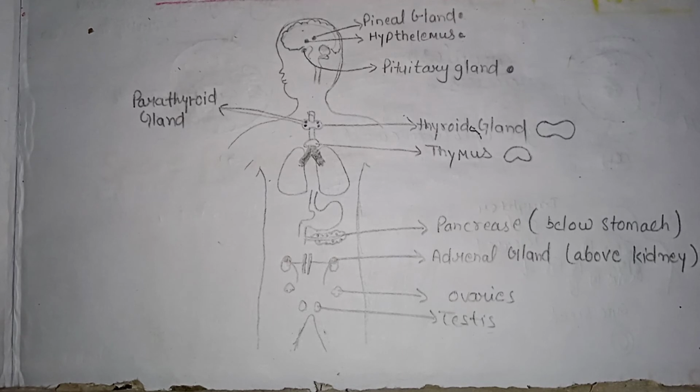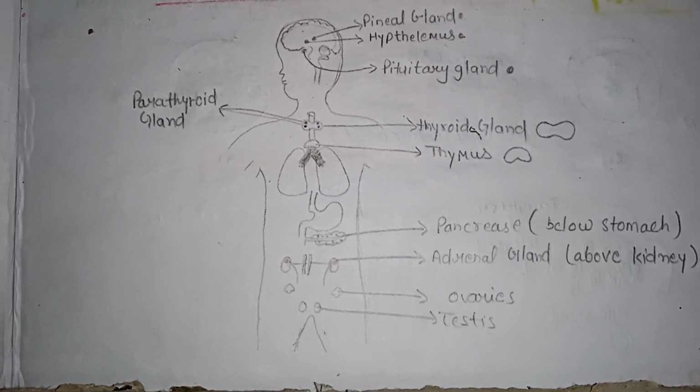The complete coordination in the human body is achieved by the nervous system and endocrine system working together. The main centers in the body for the coordination of the two systems of control are the hypothalamus and pituitary gland. The hypothalamus plays an important role in collecting information from all the regions of the brain and from blood vessels. So we will learn one by one about all those glands in our next coming video.